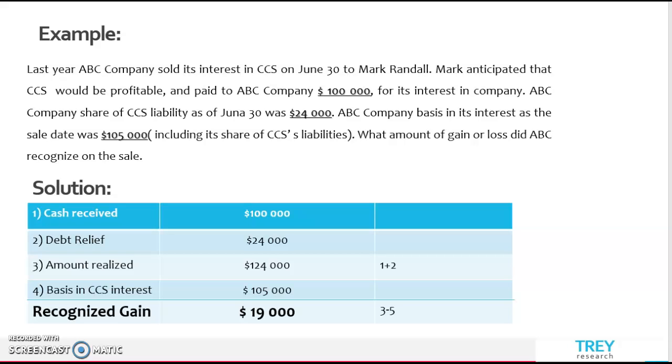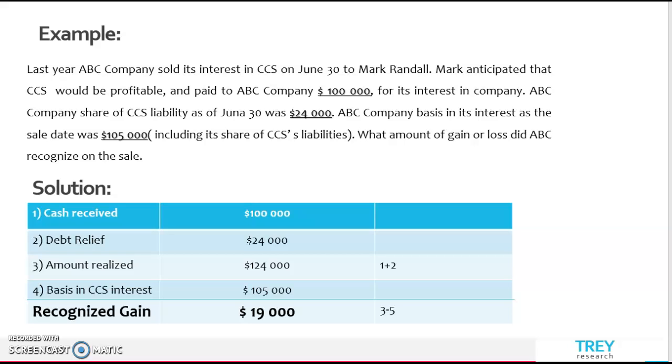Now let's look at the second example that will show us how to calculate and recognize gain when partners sell their partnership interest. Let's assume that last year ABC Company sold its interest in CCC on June 30 to Mark Randall. Mark anticipated the CCC company would be profitable and paid to ABC Company $100,000 for its interest in the company.